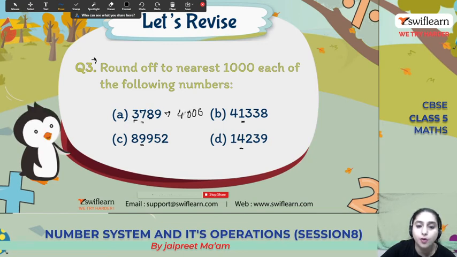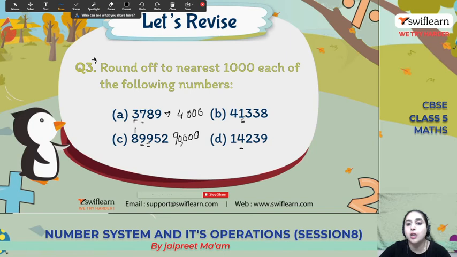It becomes 4. Now 9 is again greater than 5. So again it will be changed into 0 and 1 will be added to 9. It becomes 10 and 1 will be carried forward. It becomes 90,000. So now let's check this number. Why it's changed here? Because 1 we added. So 1 will be carried forward. That's why change is reflected at the 10,000 place.